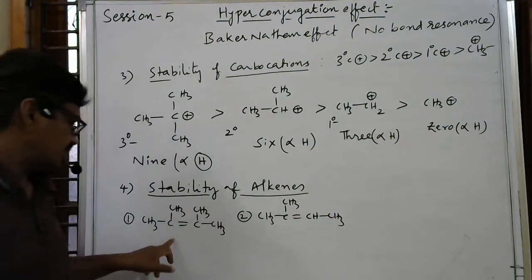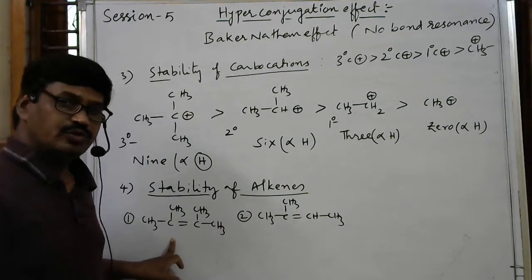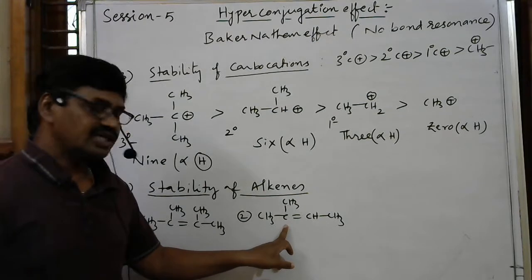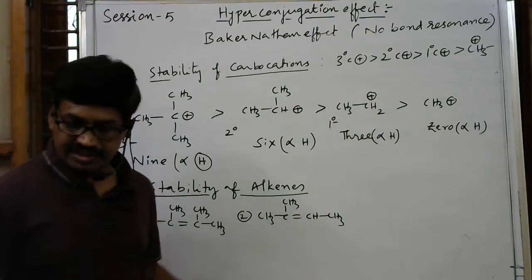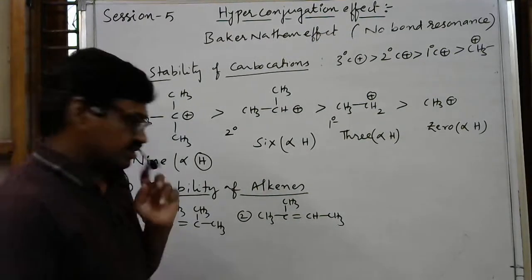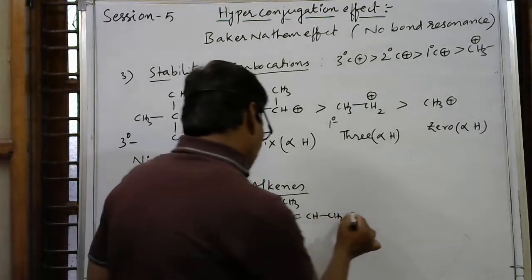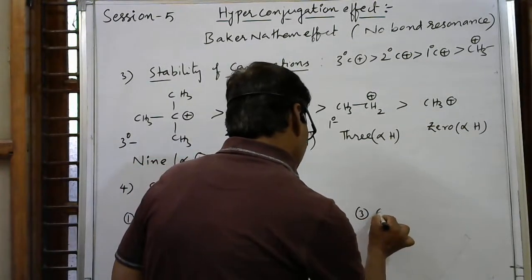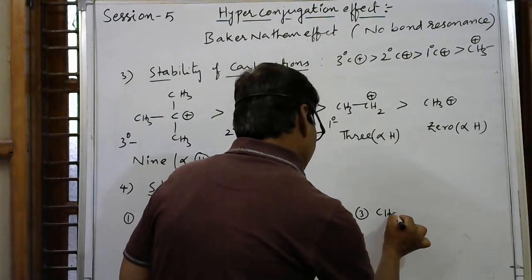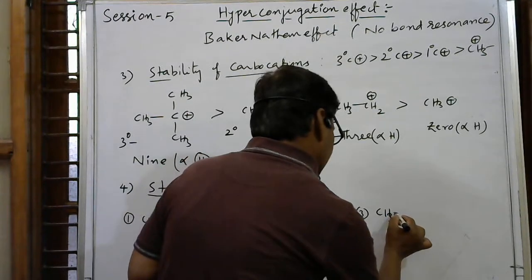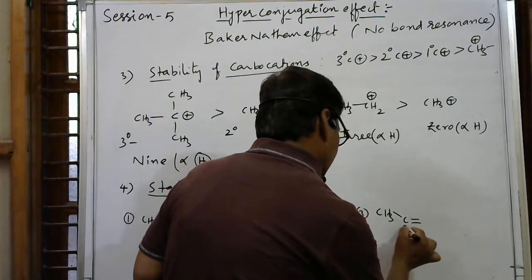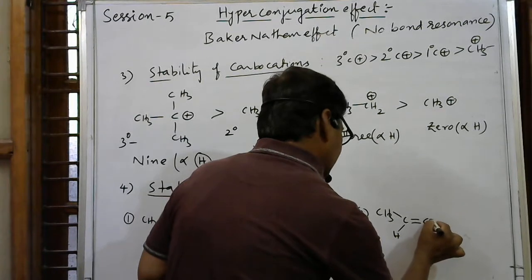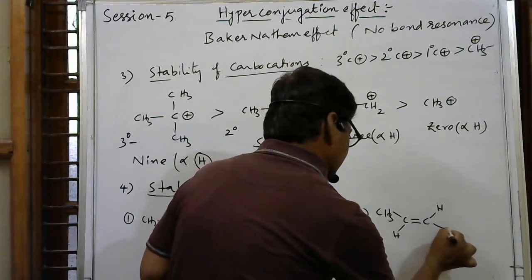This is 2,3-dimethyl-2-butene. This is 2-methyl-2-butene. Then we can write 2-butene. The third one I am writing is 2-butene, CH3, C double bond C, with hydrogens here and CH3 here.